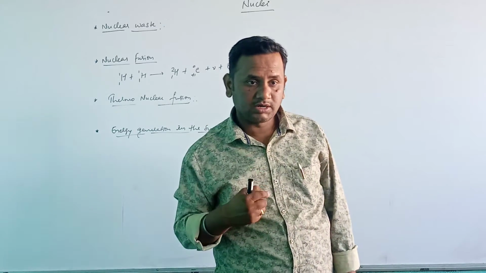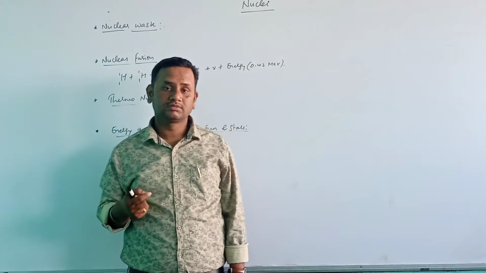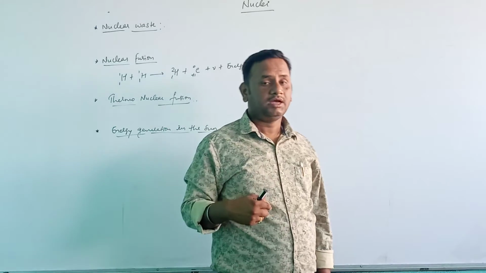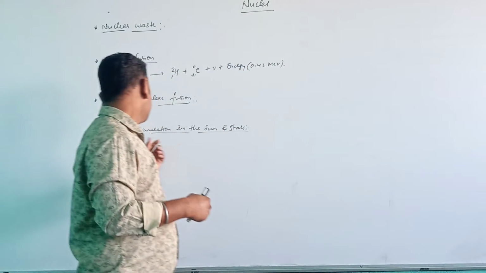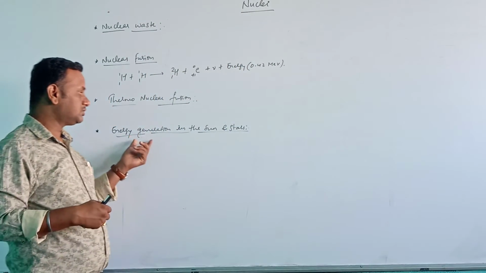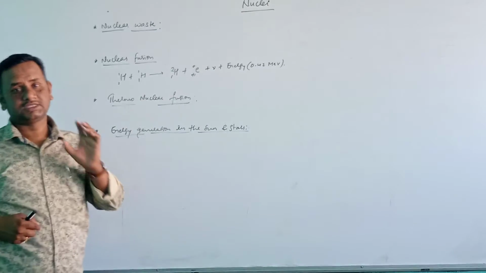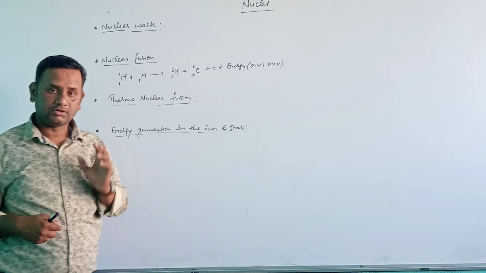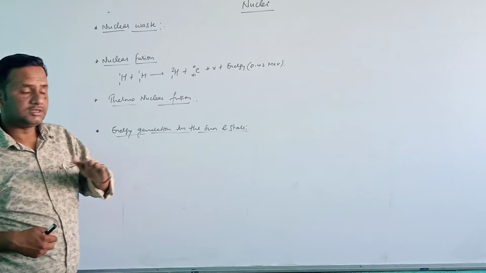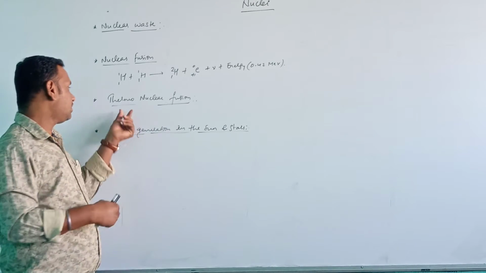When the hydrogen is burning and converting into helium, the energy formed in the sun and stars is mainly because of hydrogen. Hydrogen goes under thermonuclear fusion.